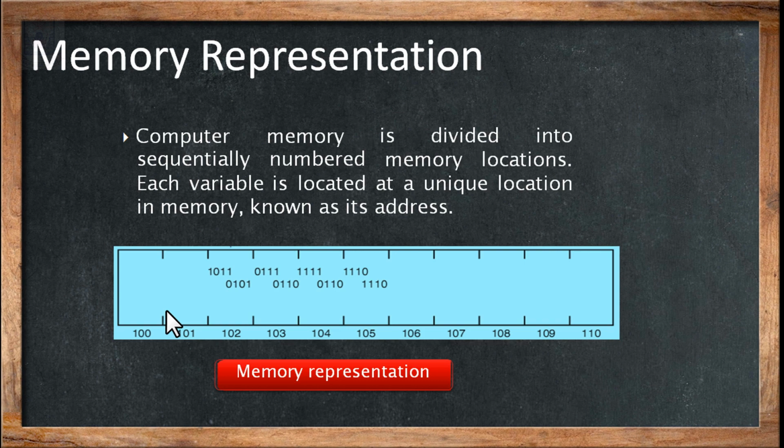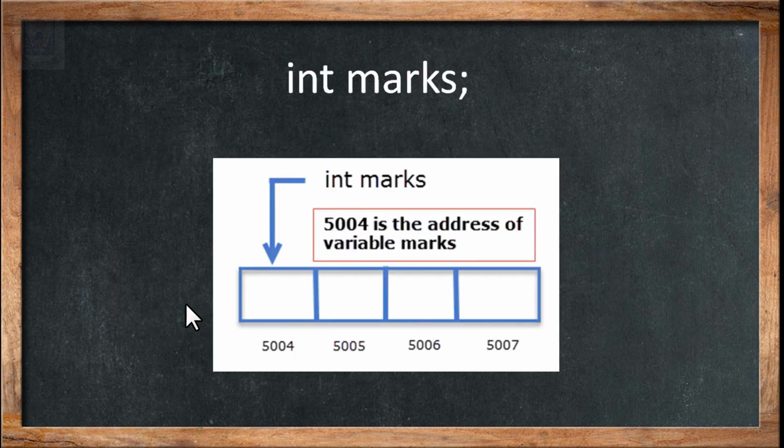Now for our convenience, because we don't understand the hexadecimal values, we'll be considering numerical values for better understanding. If I declare a variable int marks, that marks belongs to integer, so it occupies 4 bytes of memory space depending upon the high end of the compiler.